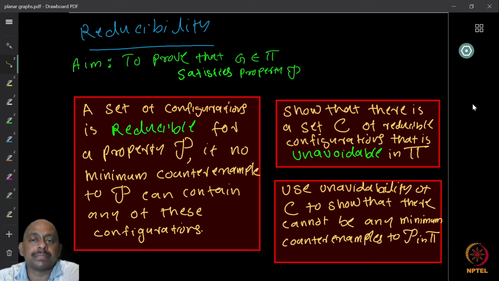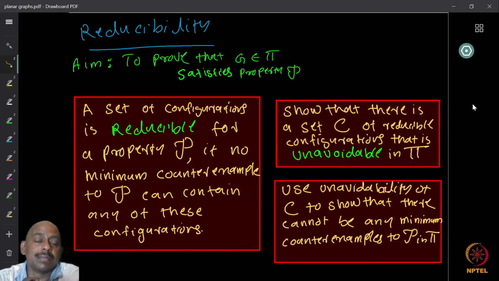Now, suppose we can show that you can find a set of reducible configurations that cannot be avoided in the class pi. Okay, so I say that I know a set of reducible configurations, and this is unavoidable in the class pi, which means that every graph in the class pi must have at least one of these configurations, right?